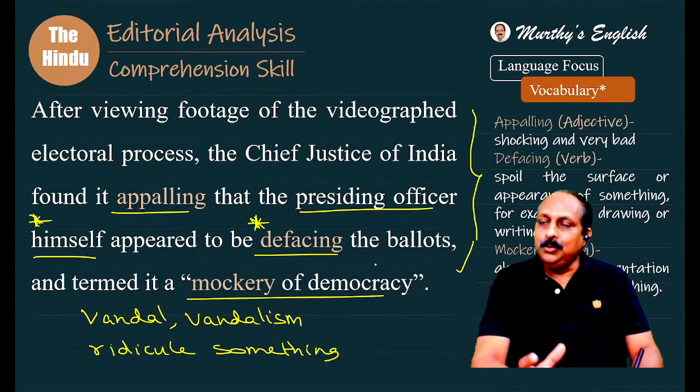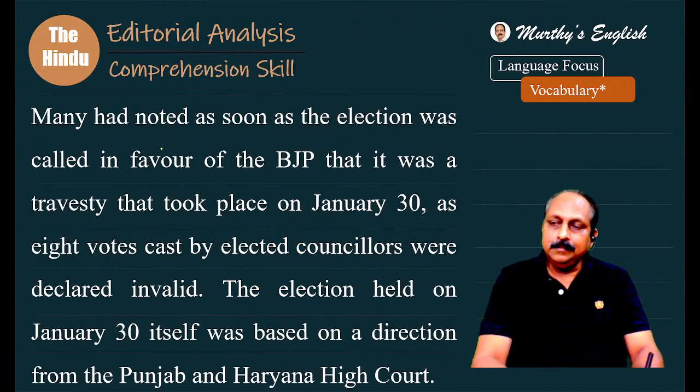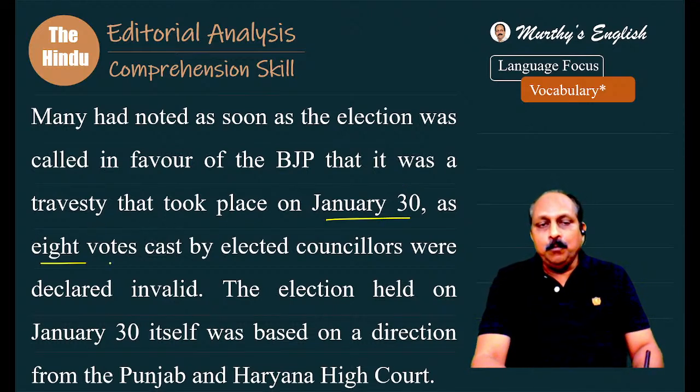Because he's supposed to conduct the elections in a fair manner. He himself resorts to something that is not acceptable. Obviously, it is nothing but mockery of democracy. Good. Many had noted, as soon as the election was called in favor of the BJP, that it was a travesty that took place on January 30th, as 8 votes cast by elected councillors were declared invalid.